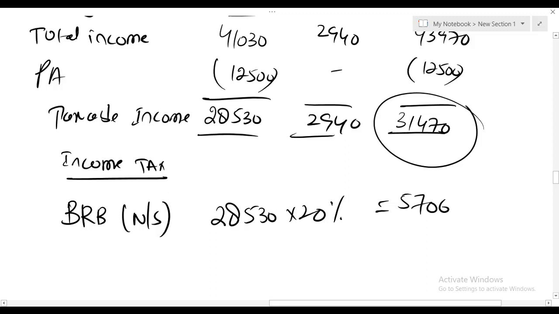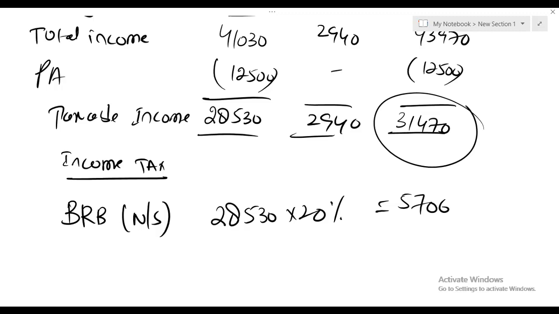Look at this amount, 31,475. This is even less than 37,500, which means that Kate is a basic rate taxpayer.